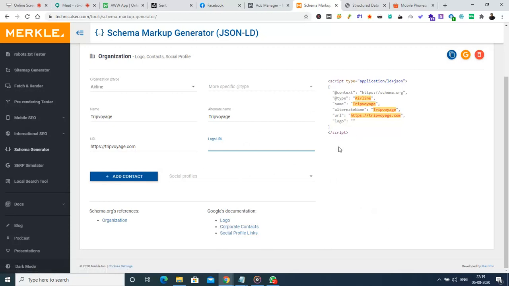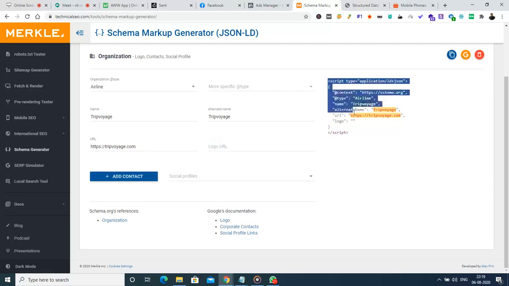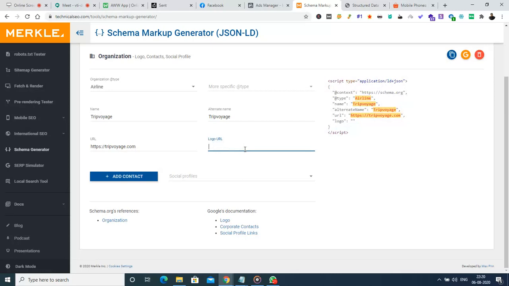That's all. So what I have to do now is just copy the script and paste it in the header section of the file. That's all I have to do. By doing that, I will be communicating to Google that this is the website name, this is the company name, and this is a logo URL, etc. So all those data will be available. So right now, this is the logo. This way, Google can understand much clearer data than anything else.